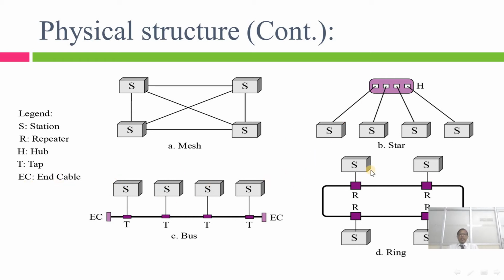Here the star connection is going to be connected with a number of stations connected to the hub. You are going to observe this in the diagram. Whereas in bus topology, a backbone cable link is connected to multiple points. These multiple points are connected to a single cable, that is nothing but a backbone cable link, with the help of an end cable at each end. This is an end cable, this is an end cable.